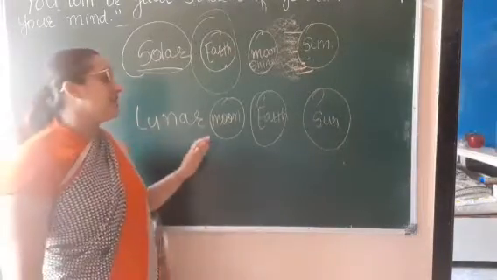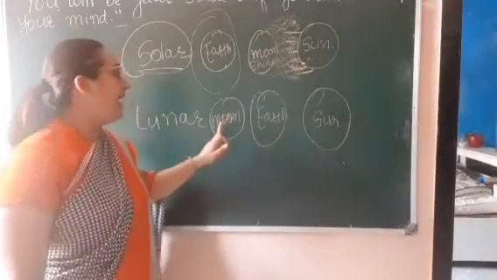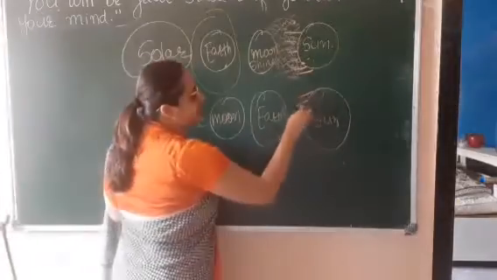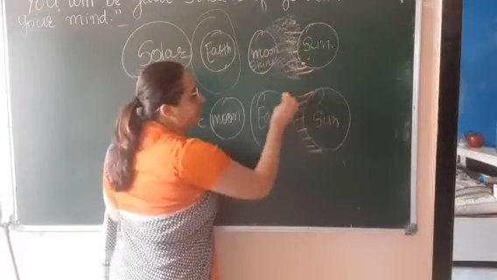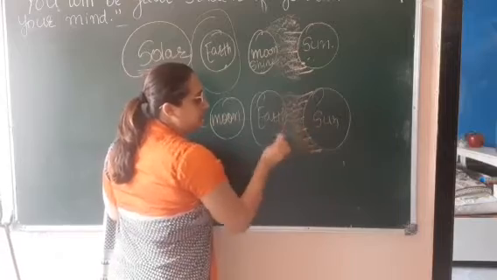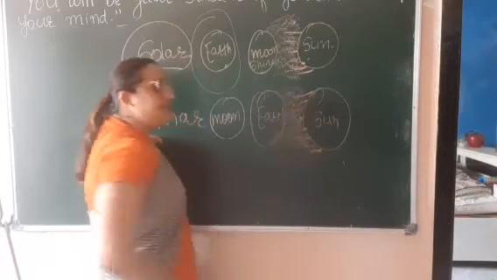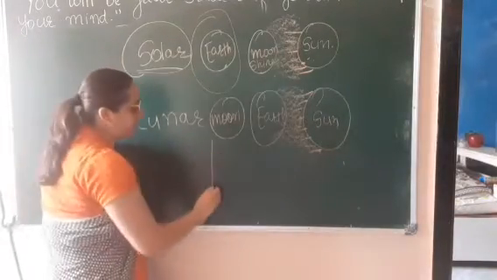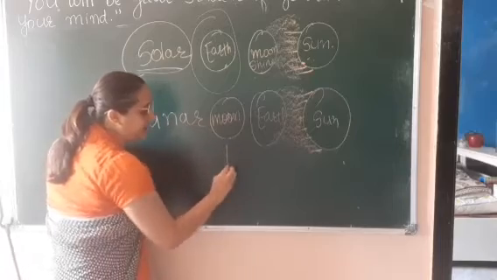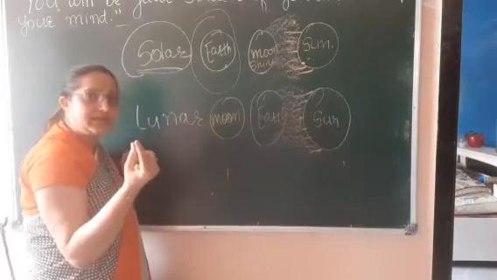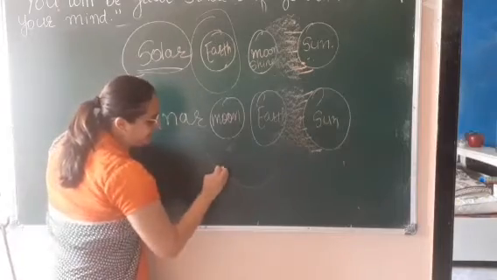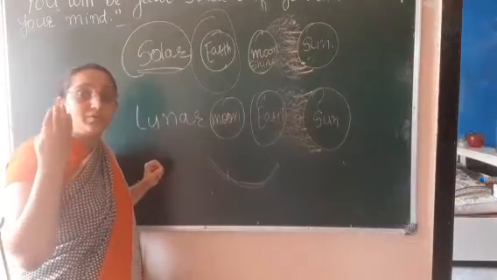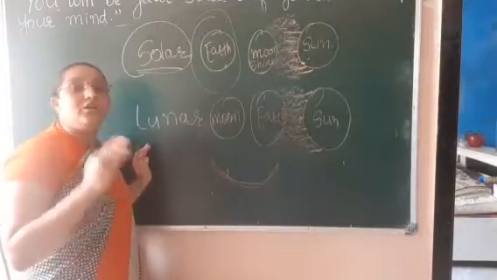Now in lunar eclipse, the earth is between the sun and the moon, right? Now in this, what happens? When the sun rays are falling, yes, as earth is in between, you will not be able to see the moon, right? Or you can see the moon partially, right? It means a small moon, right? So sometimes you have seen like this, or sometimes you cannot even see the moon at all. So that is what lunar eclipse is.